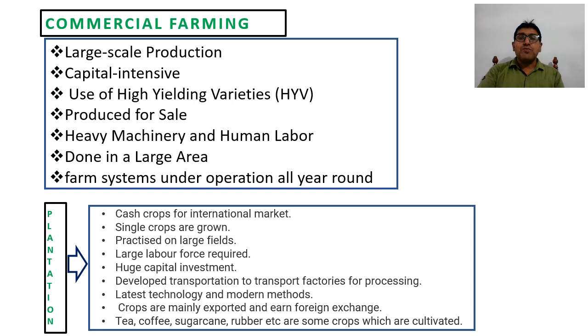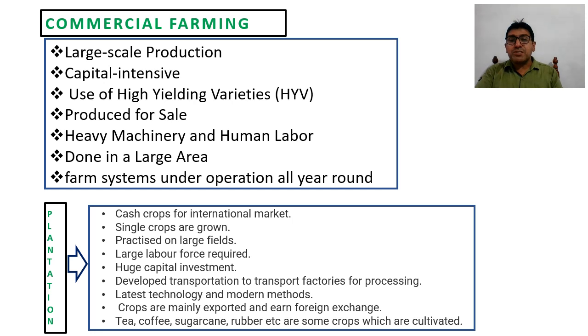Next is use of high yielding variety seeds. These seeds are insect resistant, and they complete their lifespan in a short time.